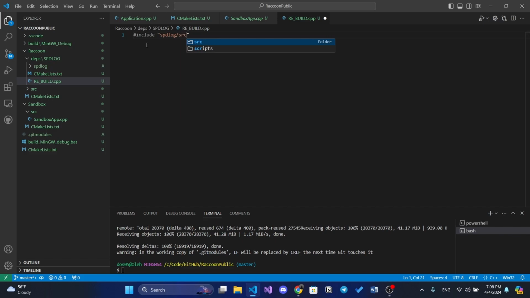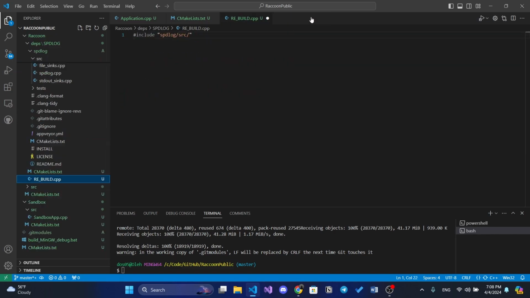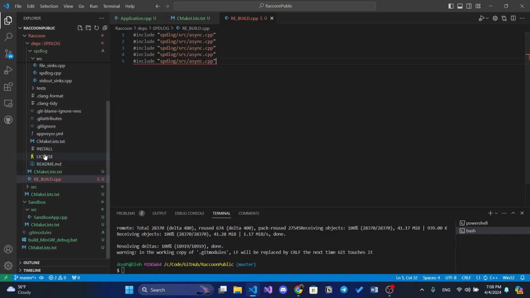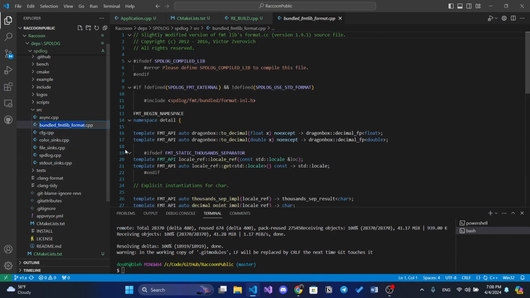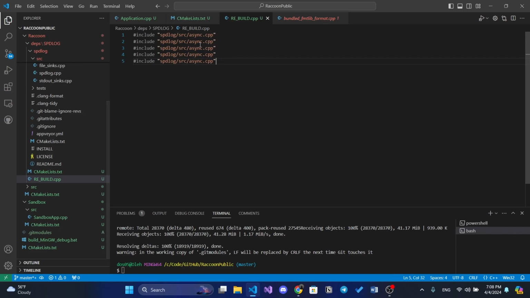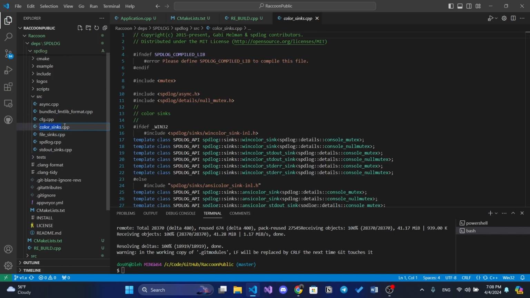So we will include some files from the spdlog source code, but not every single file, because there are some files that we don't actually need. That's something I decided. I don't know why, but we will not use them. Everything works without them, so that's why.